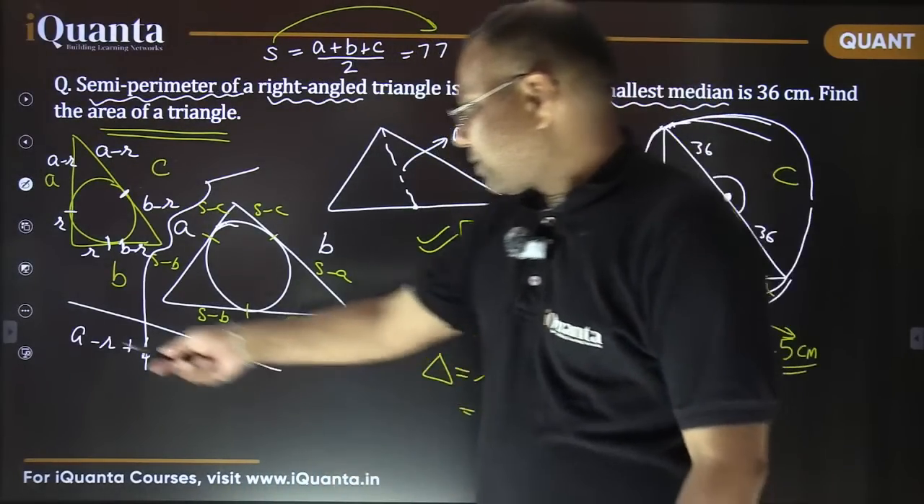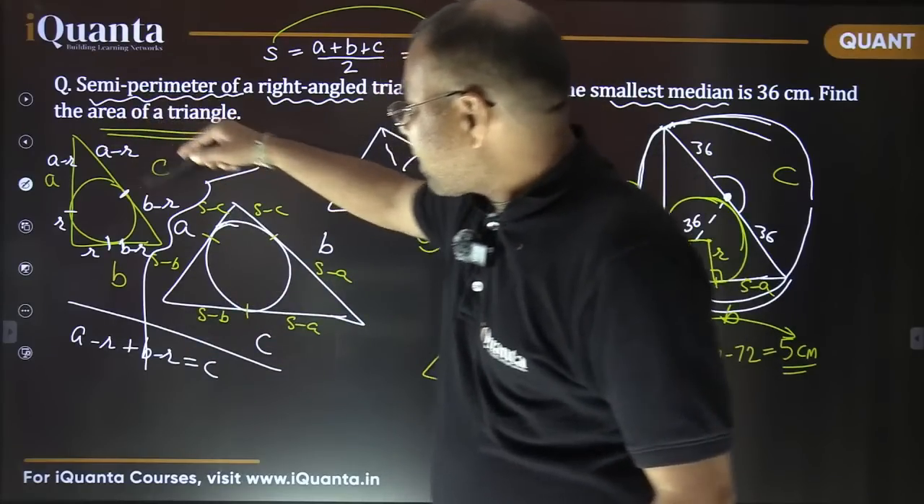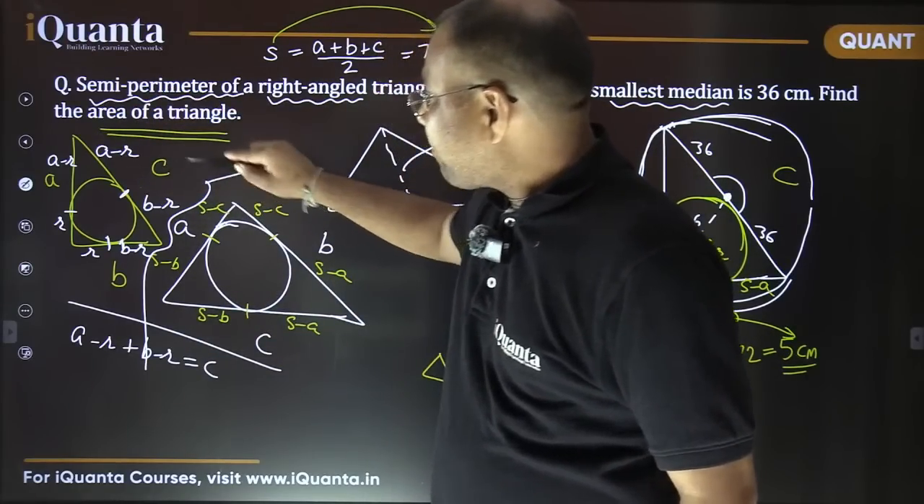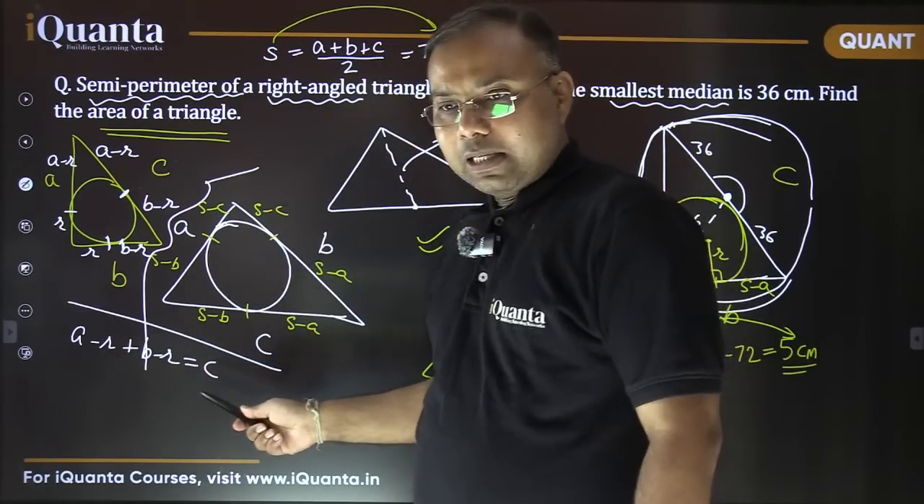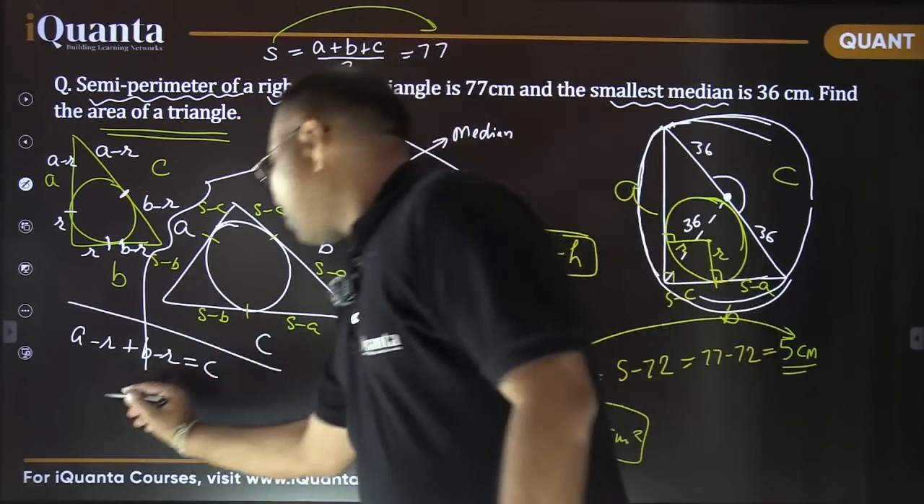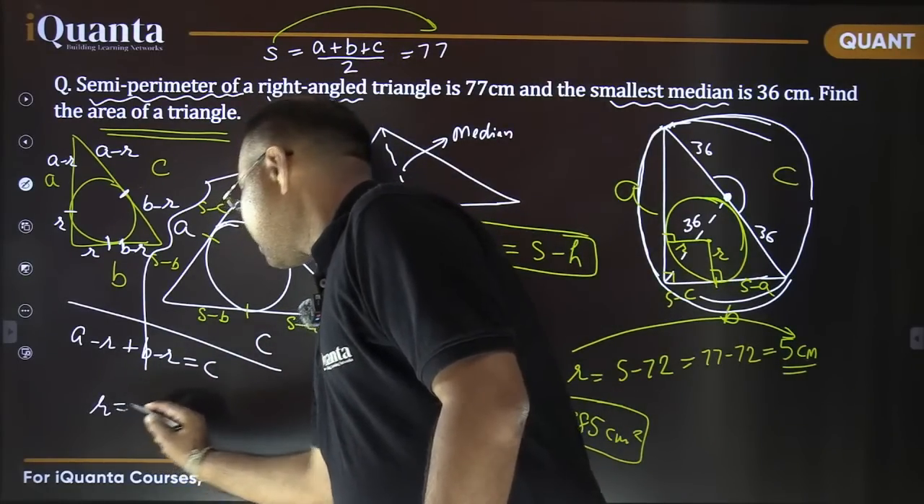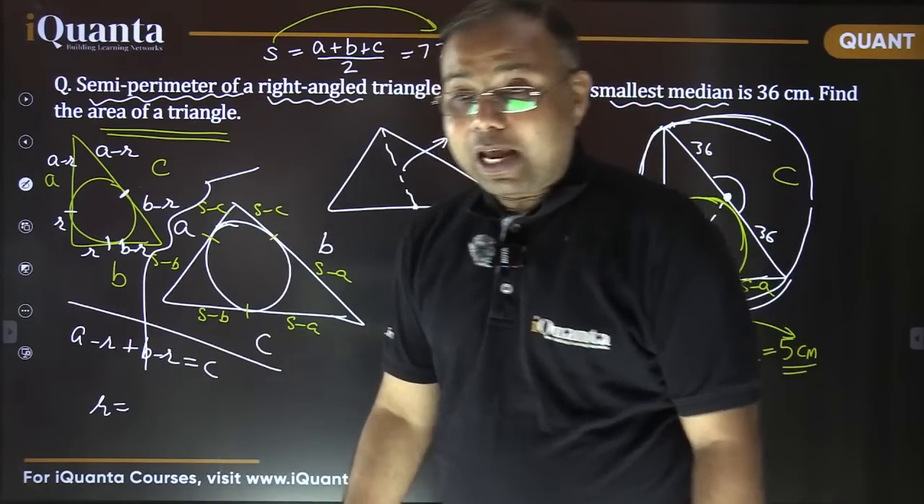Please calculate fast. This A minus R plus B minus R is the complete hypotenuse, which is C, right? So A minus R plus B minus R is equal to C. Calculate the value of R from here. You are going to get a result in terms of A, B and C.